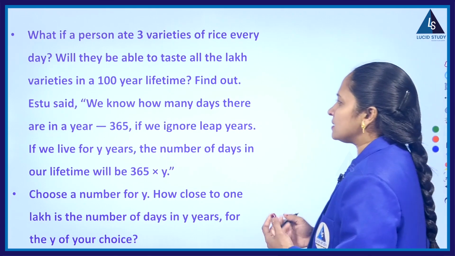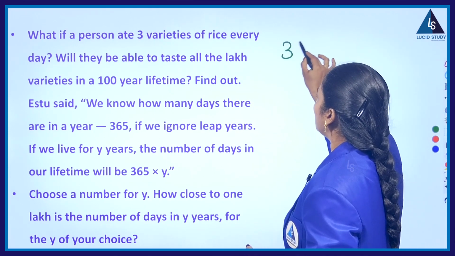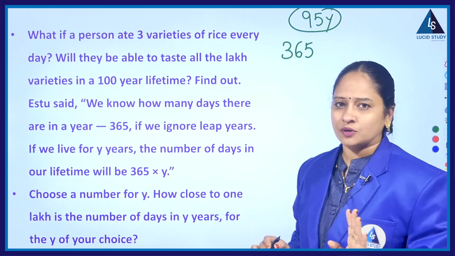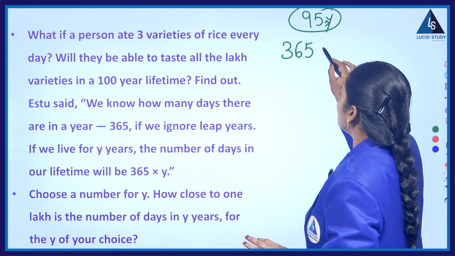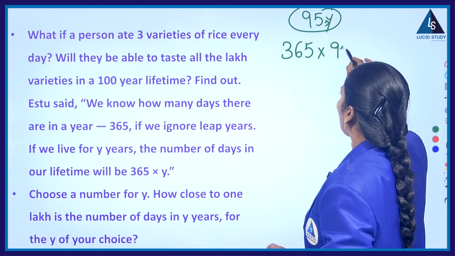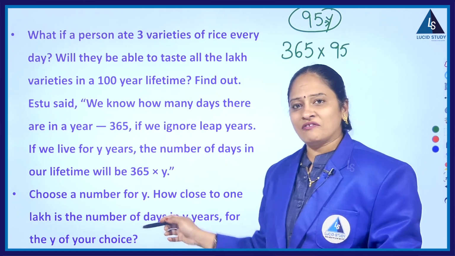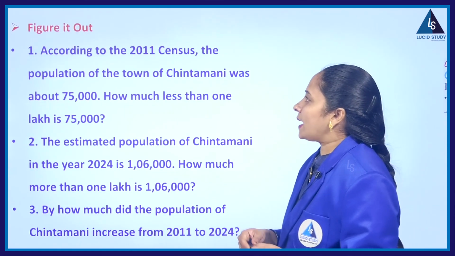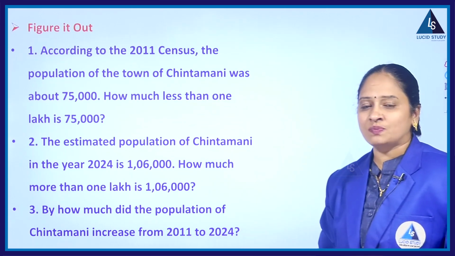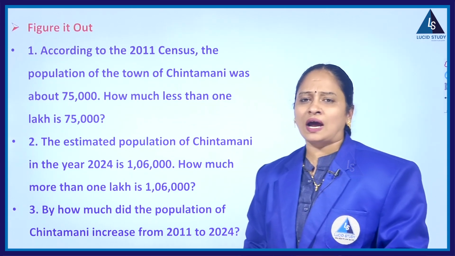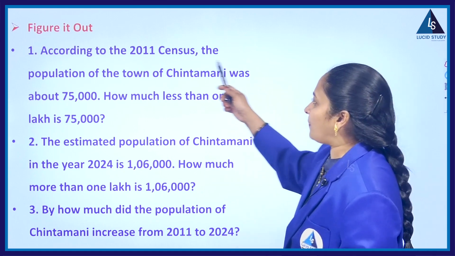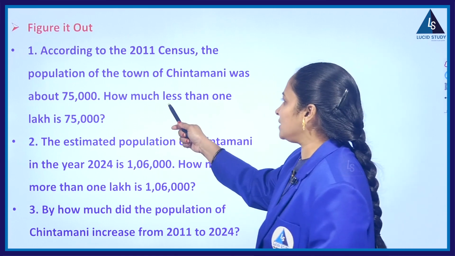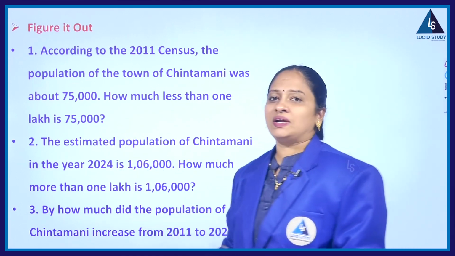So if I assume, instead of 100 years, suppose a person can live 95 years, it is just an assumption which I have assigned to Y. So if I multiply 365 into 95, yes, there is a chance to cover that 1 lakh varieties of rice. Next, figure out. According to the 2011 census, meaning the count of population in a particular country or city, the population of the town of Chintamani was about 75,000. Then how much less than 1 lakh is 75,000?